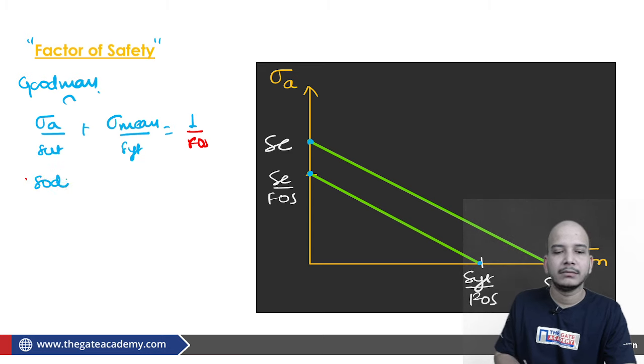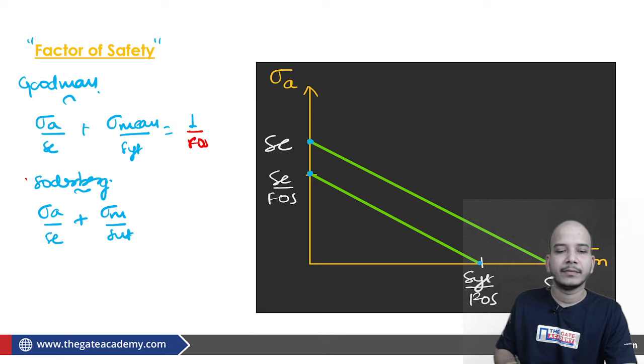For Soderberg, you can write the relation like sigma A upon SYT plus sigma mean upon SUT, equal to 1 by factor of safety.